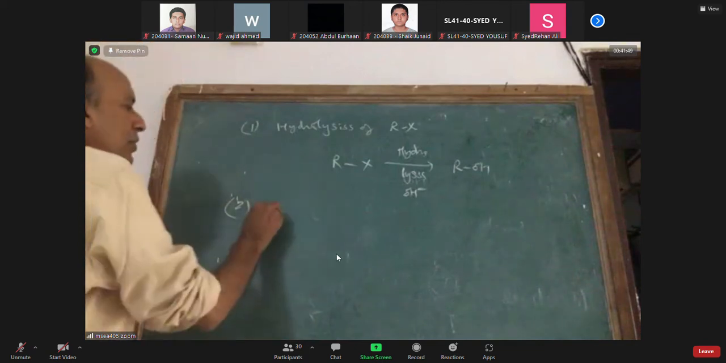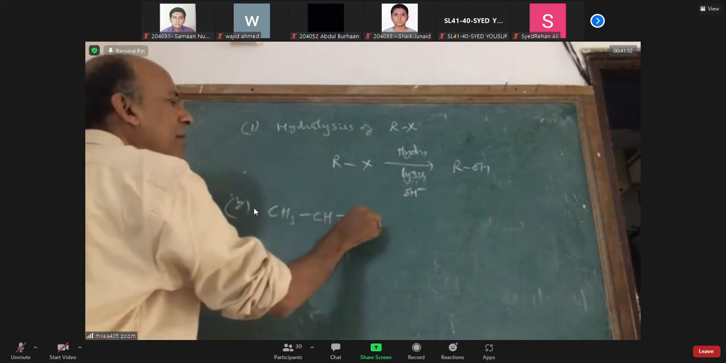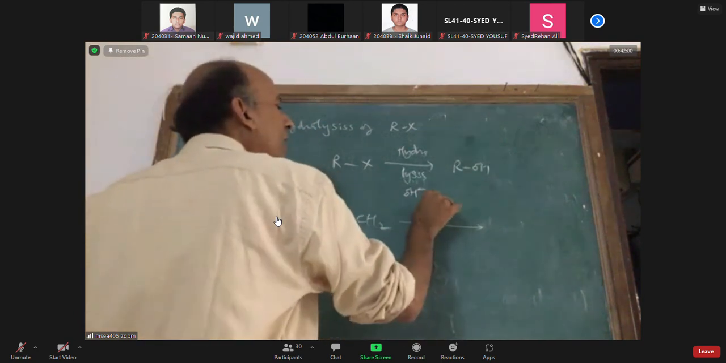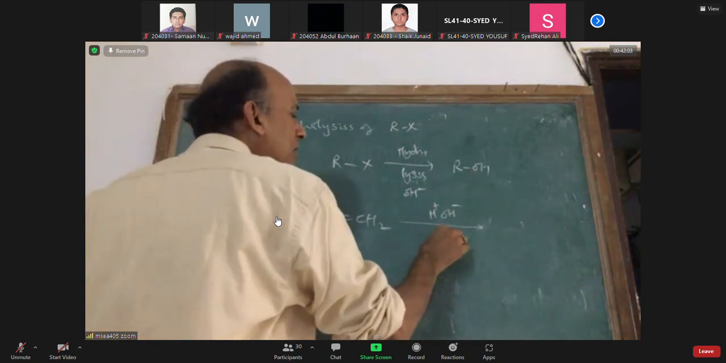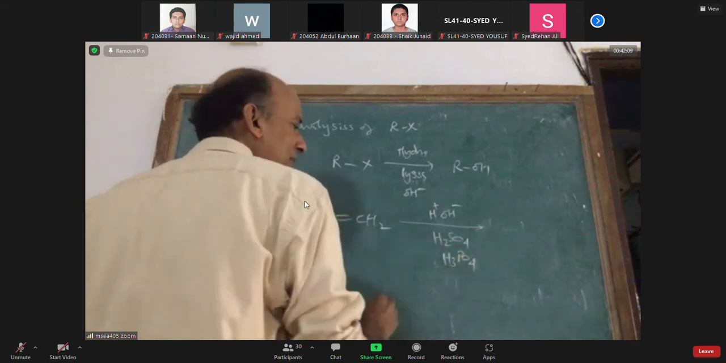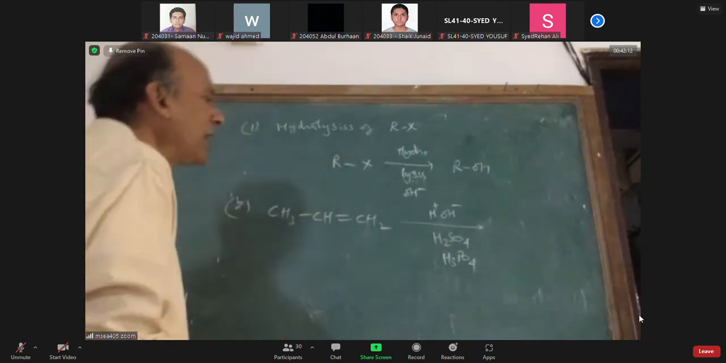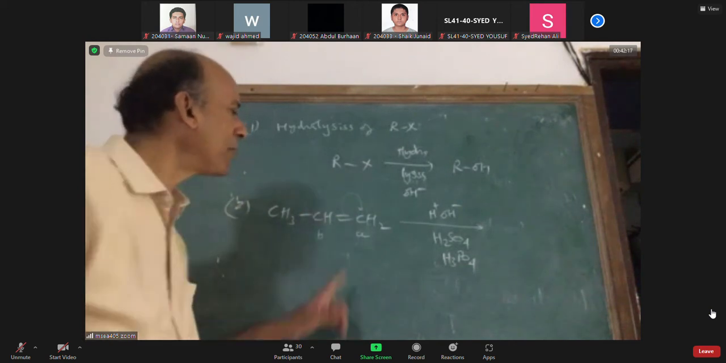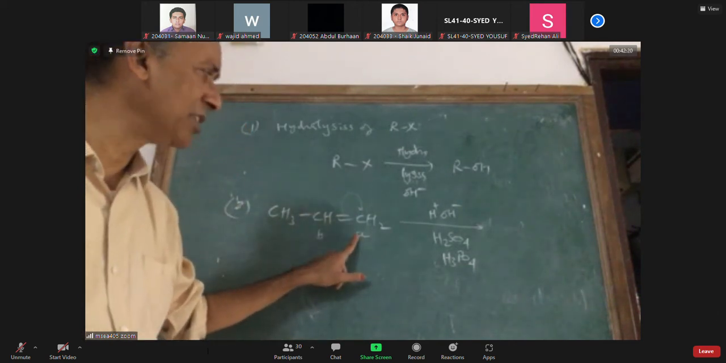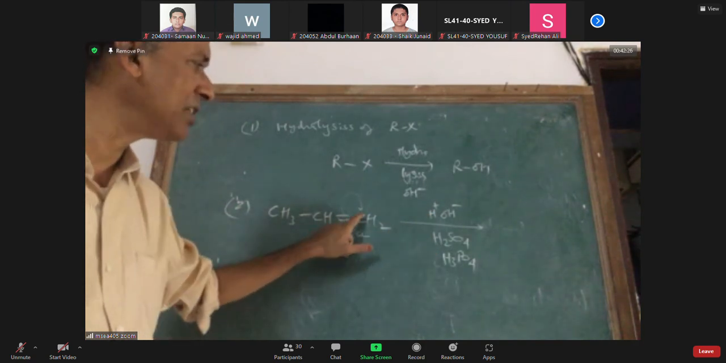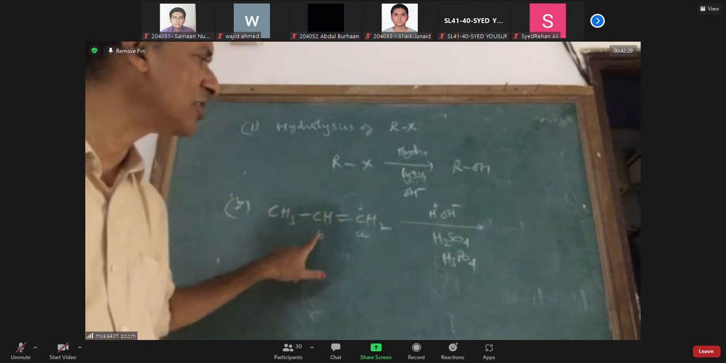Second method is you take any alkene, can you name this alkene? Propene. To this propene, you try to add H plus OH minus. You can do so in presence of catalysts like sulfuric acid or phosphoric acid or any acid. What happens is the pi electrons can go to the alpha carbon or the beta carbon. If pi electron goes to the alpha carbon, alpha gets minus charge and takes H plus. Beta gets plus charge and takes OH minus.